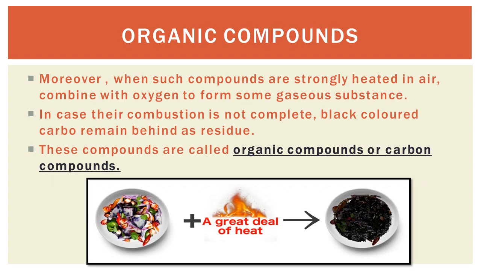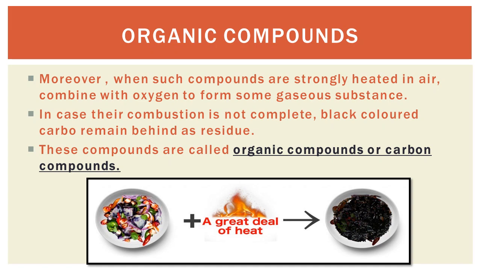Now students, we will see the types of compounds. First is the organic compound. When such compounds are strongly heated in air, they combine with oxygen to form some gaseous substance. In case their combustion is not complete, black colored carbon remains behind as residue. So these compounds are called organic compounds or carbon compounds.